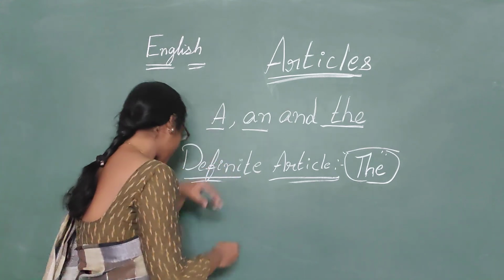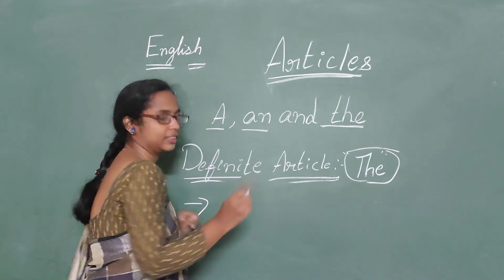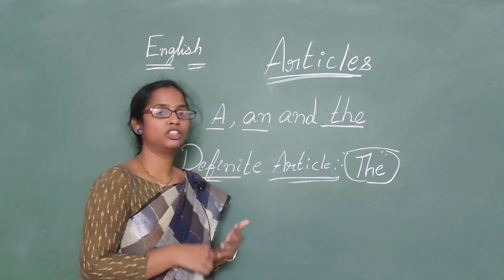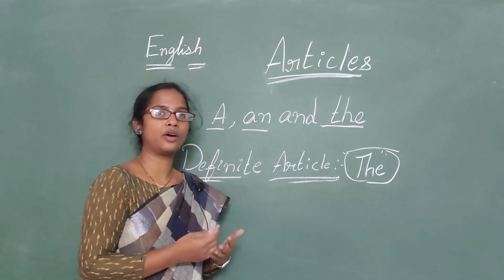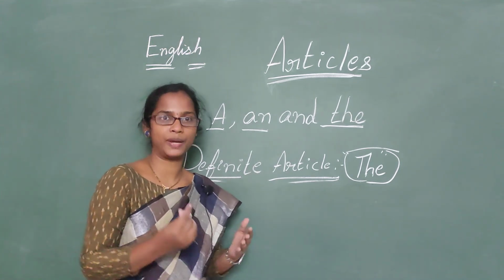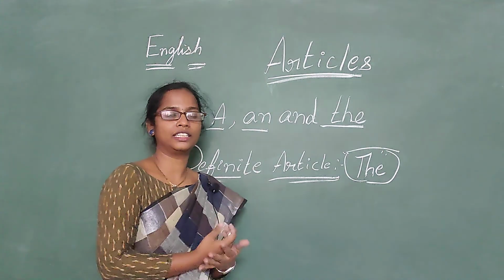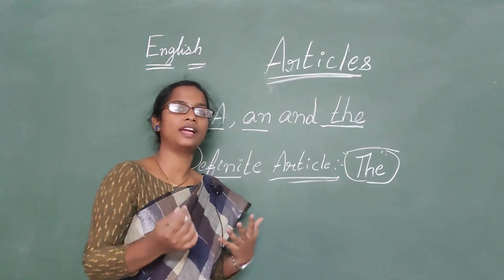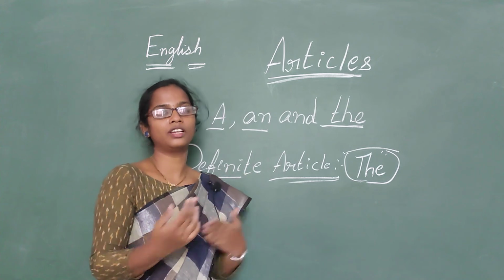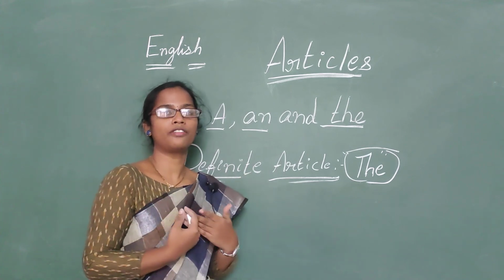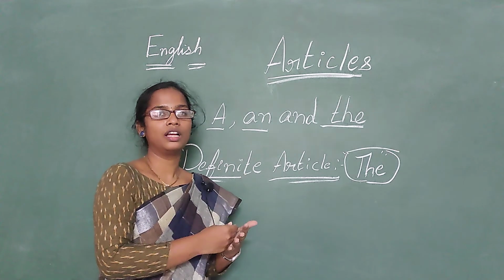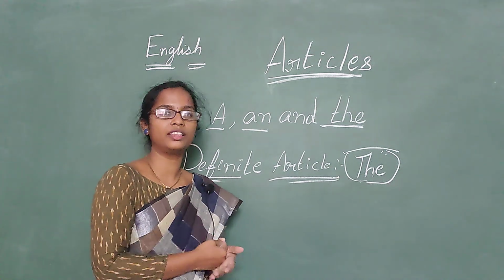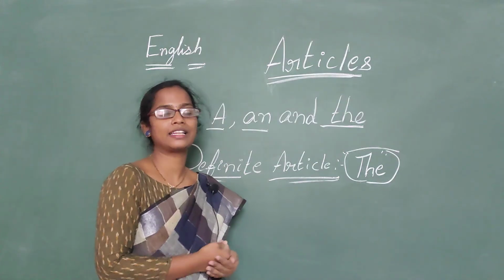So now "the" is also placed before the directions. The east, the north, the west, the south. Got it, children? "The" is placed before the directions. What are the directions that we know very well? North, south, east, west. So we place "the" before the north. We can say the north, the south, the east, the west.